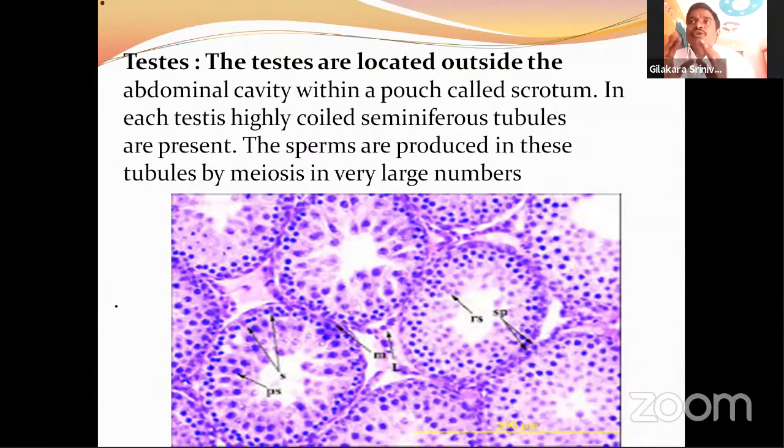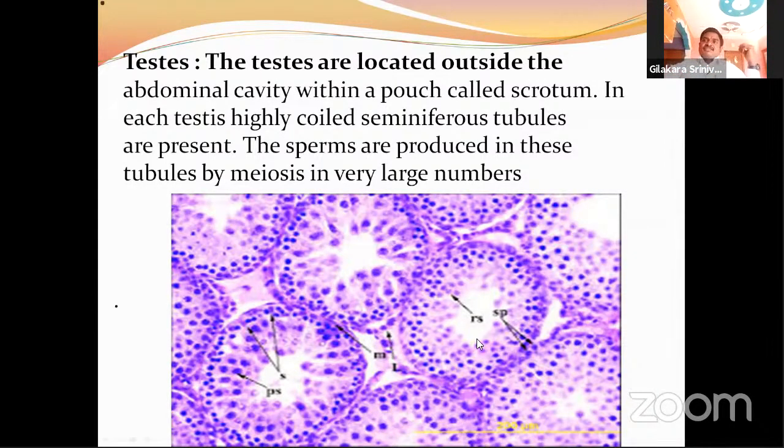In the male, there are three groups: the testes, called the male reproductive organs, the duct system, and the gland system. Testes are the reproductive organs. They produce sperm cells, along with the male reproductive hormone, testosterone. This testosterone brings the secondary sexual characters in males. So here you can see testes are located outside of the body, in a pouch-like structure called the scrotum.